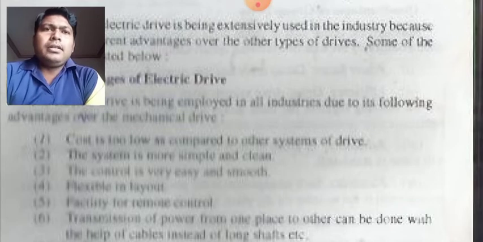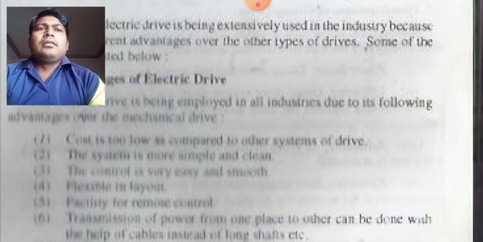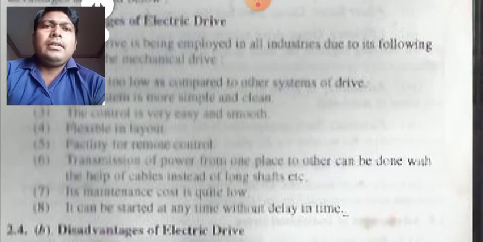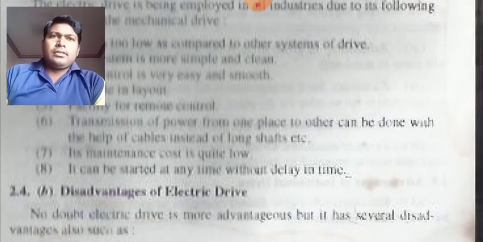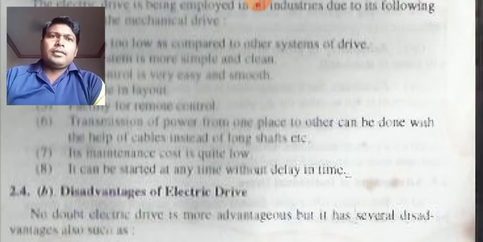Another advantage is that transmission of power from one place to another can be done with the help of cable instead of a long shaft, etc. So these are the advantages. The other two advantages are that the maintenance cost is quite low, and it can be started at any time without delay.